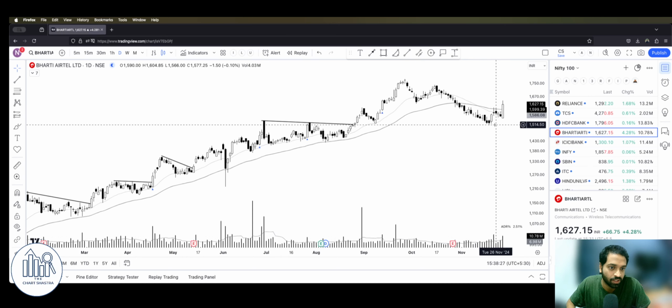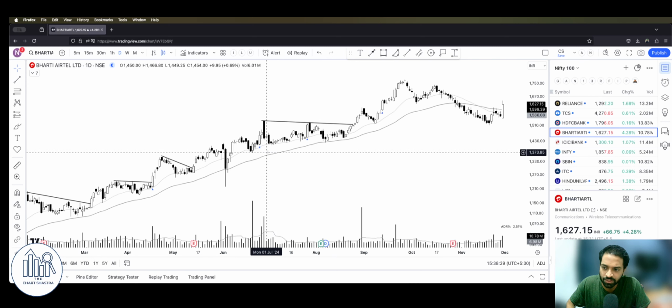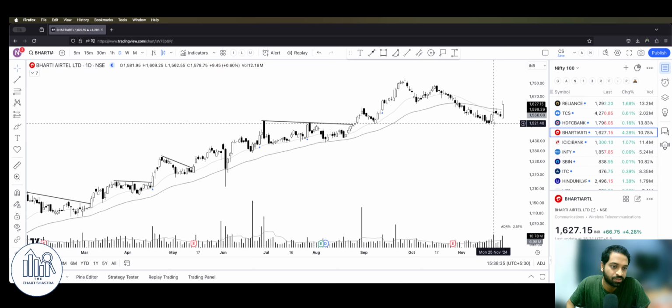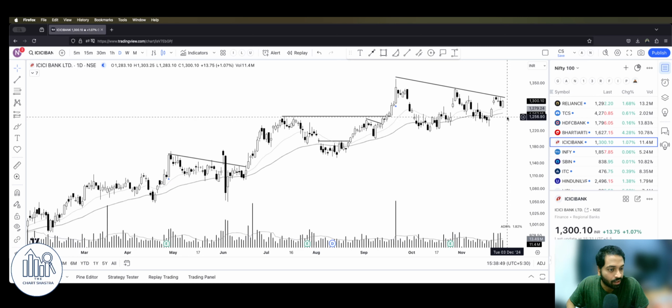It means that we have seen a fantastic rally in Airtel since the beginning of the year. Due to the market weakness, there has been some profit booking, but when it came to its previous important support level, which is 1520, you can quickly see here, right? The buying volumes on the green or positive days are higher. That's a good sign. And ICICI Bank too is developing very good price action.